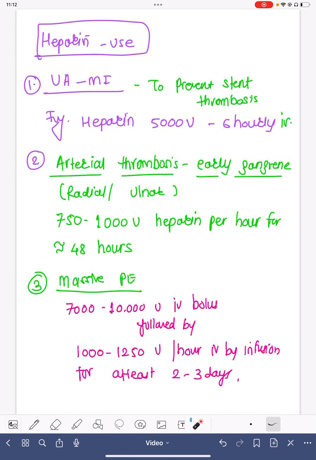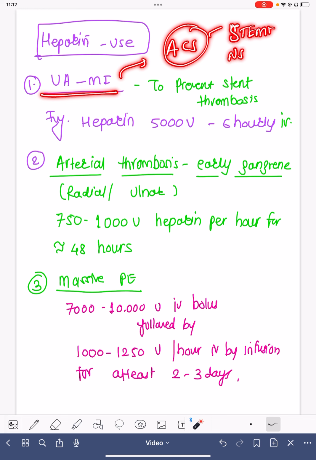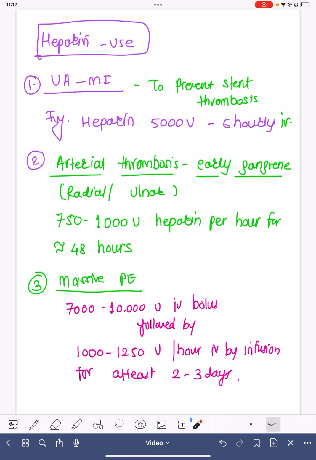When do we use heparin? Now this is a very important question. In any ACS, that is acute coronary syndrome, which may involve ST elevation MI, non-ST elevation MI, or unstable angina, heparin is one of the most important drugs. It is also used to prevent stent thrombosis.